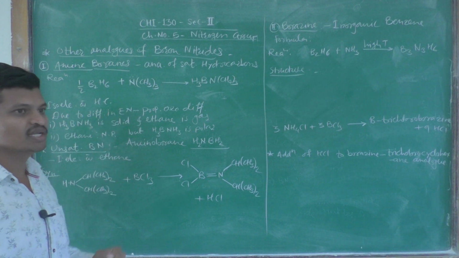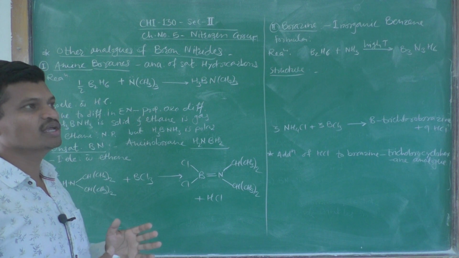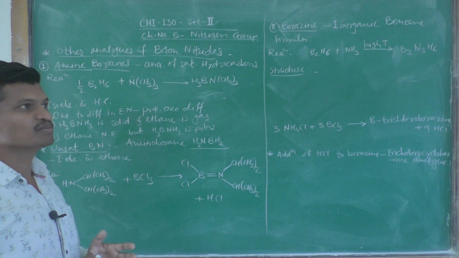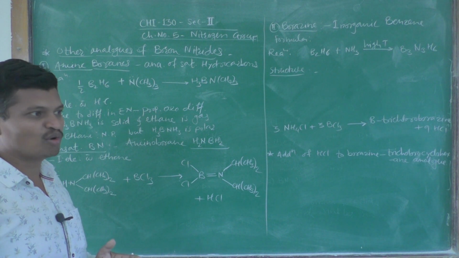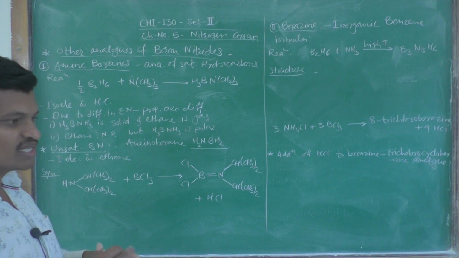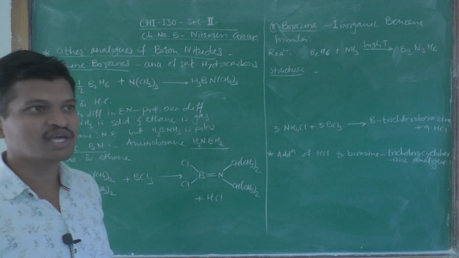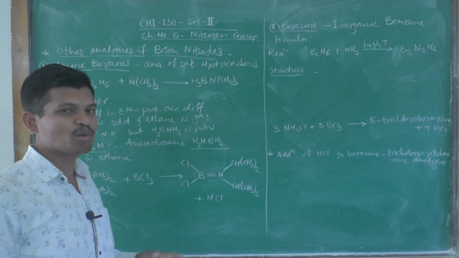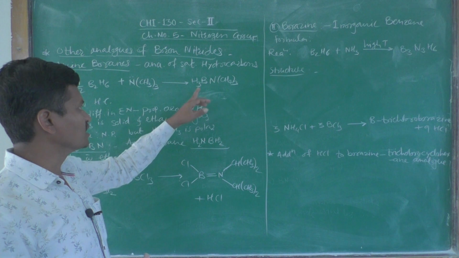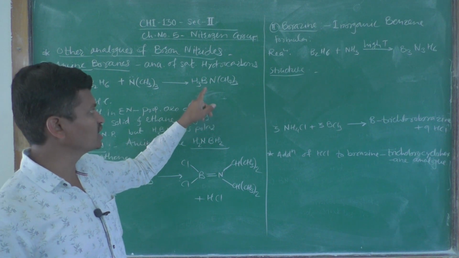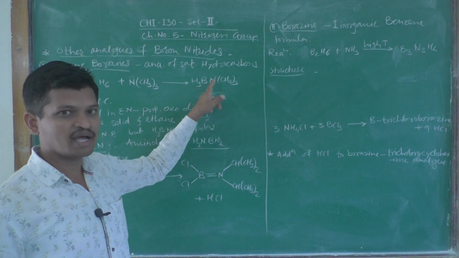We know that in saturated hydrocarbons all the carbon atoms are joined by single covalent bonds, and as all these atoms are similar, there is no difference in their electronegativity, so they are non-polar in nature. But there is a difference between the electronegativity of boron and nitrogen.